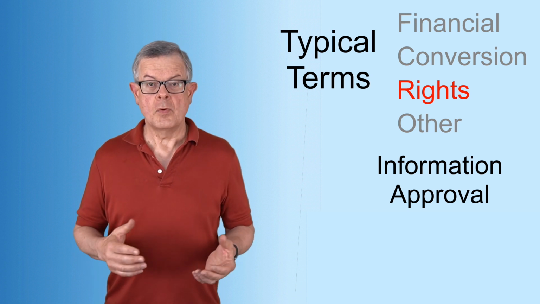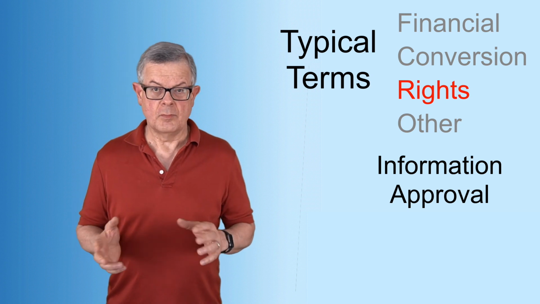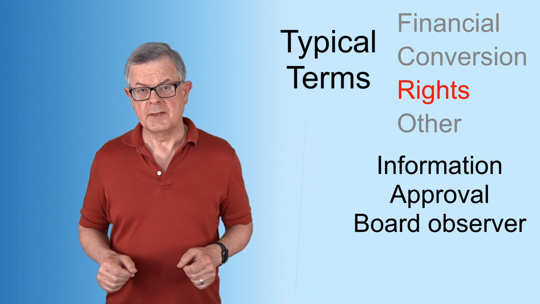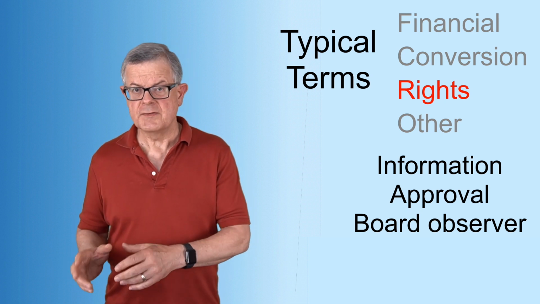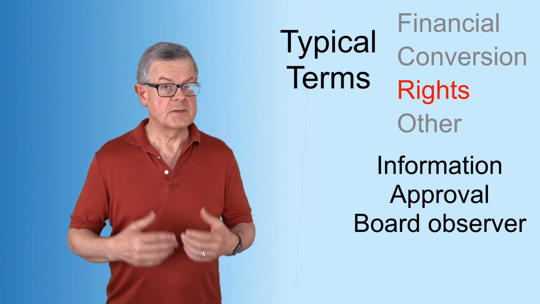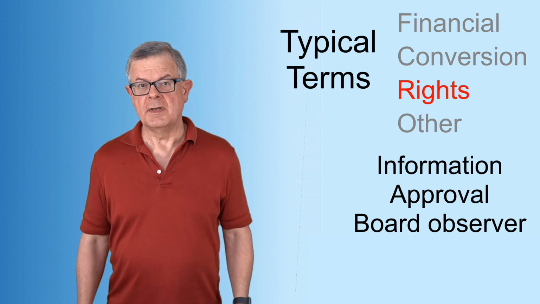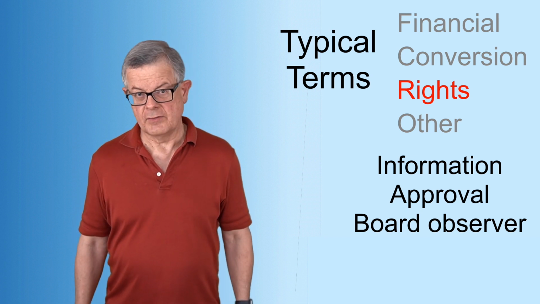Another common right for a large investor in a convertible note round might be board observer rights, where the investor gets a board seat, not a voting board seat, but an observer seat. So they get to participate in board meetings even though they don't get a vote.